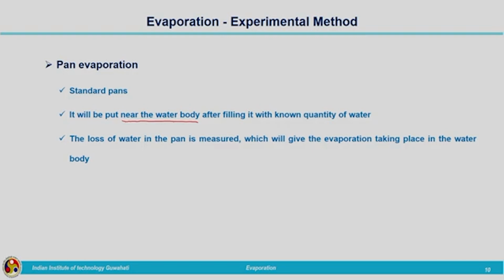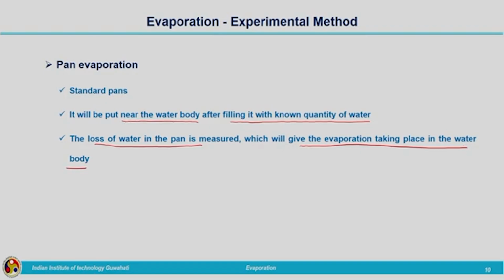So, then what we will be doing, we will be installing this standard pan near to the water body after filling it with a known quantity of water. Now, we will be measuring the loss of water in the pan, that is, how much water is lost to the atmosphere. We can find that out by measuring the initial level and the final level in the pan. That will indicate the evaporation taking place in the water body. So, this is the mechanism behind this particular experimental method.